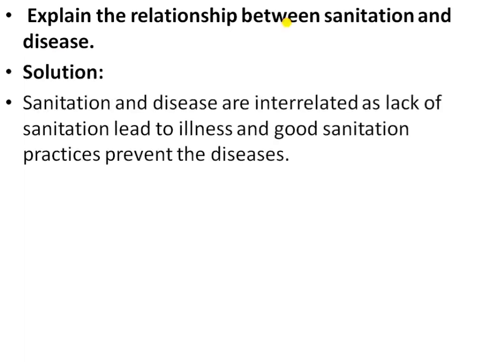Next, question number 9. Explain the relationship between sanitation and diseases. Sanitation and disease are interrelated, as lack of sanitation leads to illness and good sanitation practices prevent diseases.